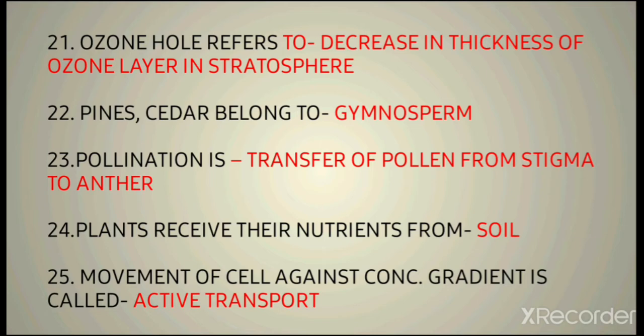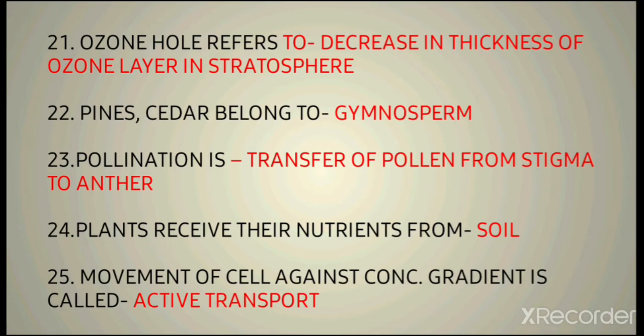Then coming to the next question, the plants receive their nutrients majorly from the soil. All those things which are lacking in plants, they receive from the soil, and if the soil does not have those things, the plant wilts. Then 25th question is movement of cell against concentration gradient is called, against the concentration gradient it's active transport,